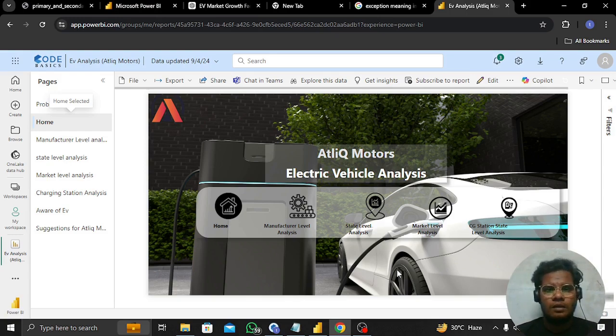Today we are going to analyze electric vehicles for Atlic Motors. Atlic Motors is one of the giant automotive manufacturers. They have decided to start a plant in India. That's why they wanted to analyze the current market situation and market trends before they inaugurate the plant. Before we dive into the project, let's look at the problem statement of Atlic.